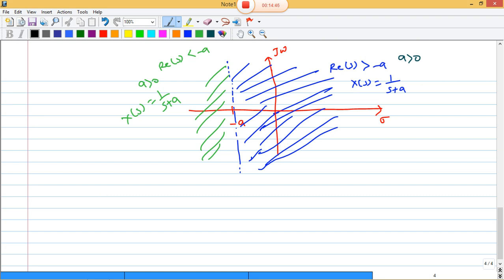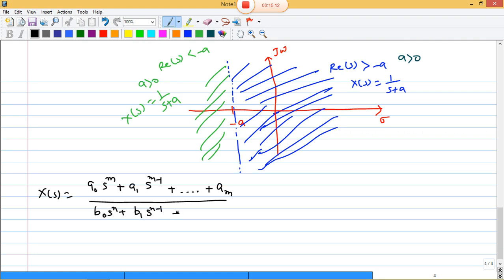X of s is a naught s to the power m plus a1 s to the power m minus 1 plus dot dot dot plus a m, divided by b naught s to the power n plus b1 s to the power n minus 1 plus dot dot dot plus b n.